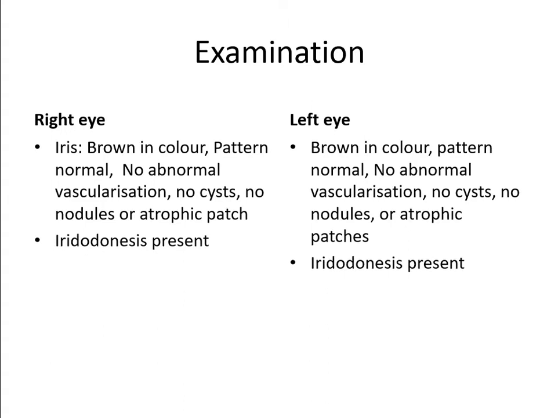Iridodonesis is present. So whenever you leave the patient aphakic, what happens? There is no barrier between the anterior segment and the posterior segment. The barrier between the anterior segment and the posterior segment is the lens, okay, or the posterior capsule. When you do extracapsular surgery of the lens, you will be leaving the posterior capsule intact. So that will act as a barrier. It will not allow the vitreous to come in contact with the iris. So when there is no posterior capsule, the vitreous gel can come in contact with the iris diaphragm.